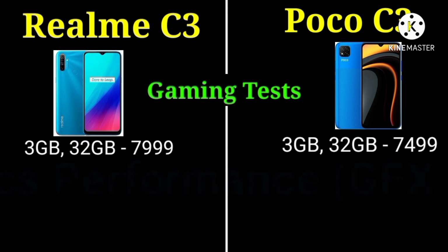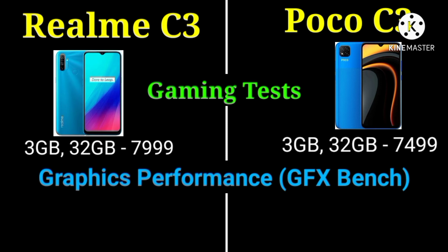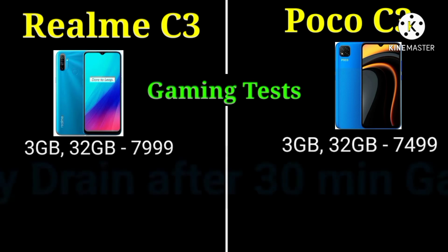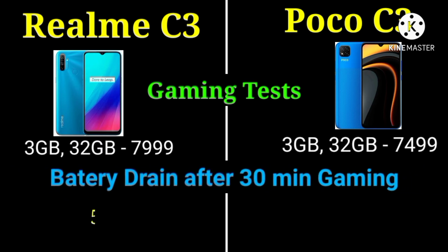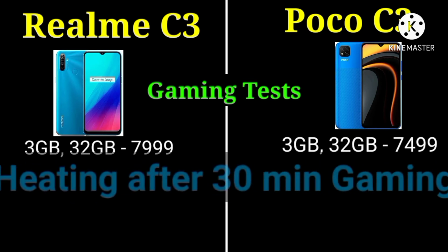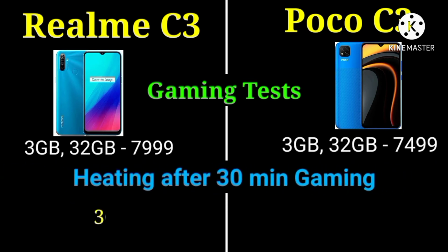Gaming test. Graphics performance of Realme C3 is 2329. The graphics performance of Poco C3 is 1199. Battery drain after 30 minutes of gaming in Realme C3 is 5% and in Poco C3 is 4%. Heating after 30 minutes of gaming in Realme C3 is 36.2 degrees Celsius and Poco C3 is 24.3 degrees Celsius.